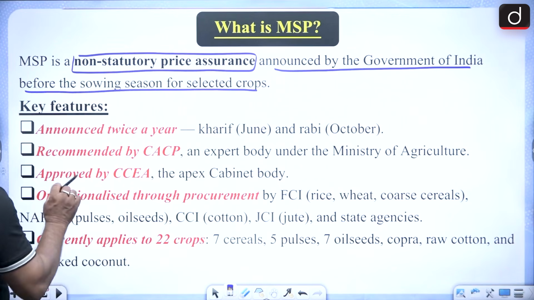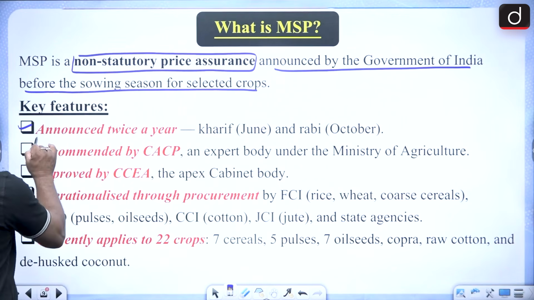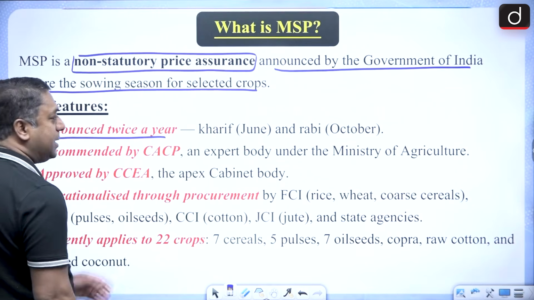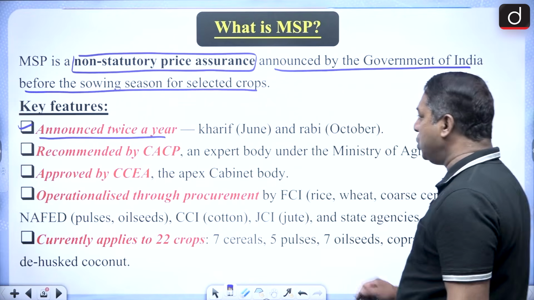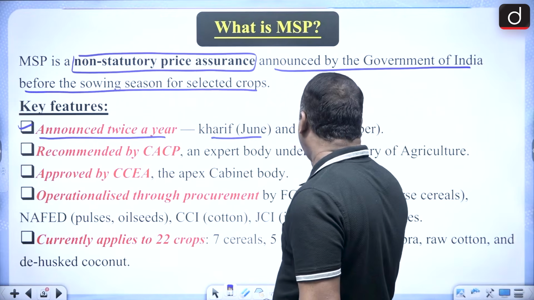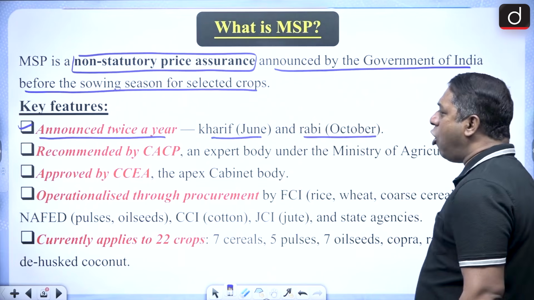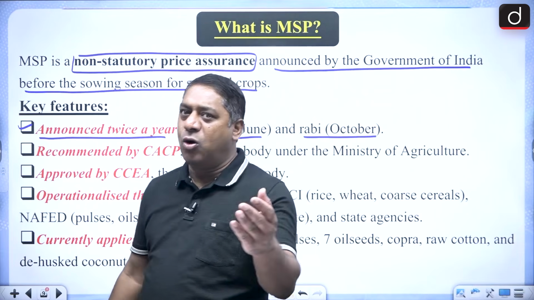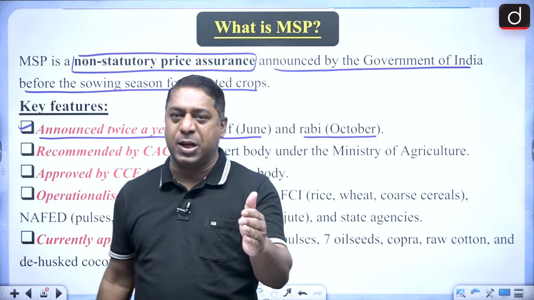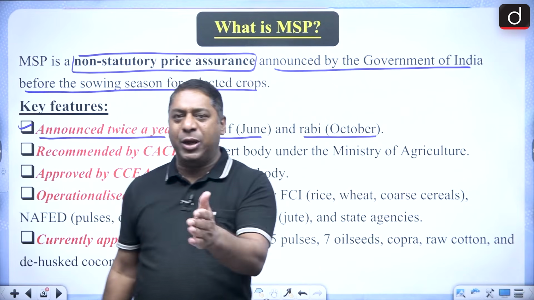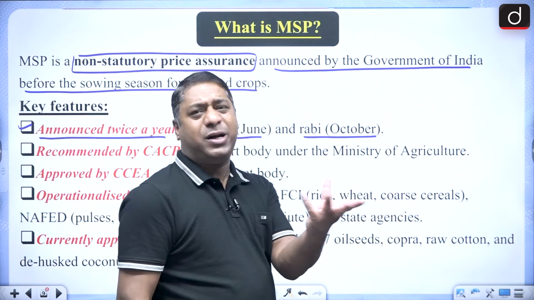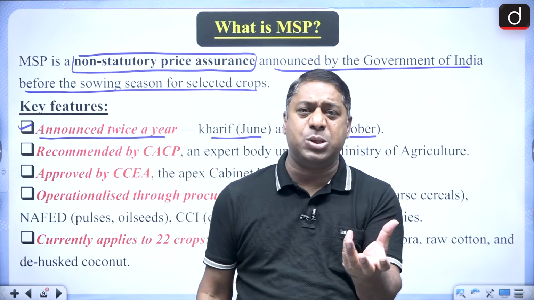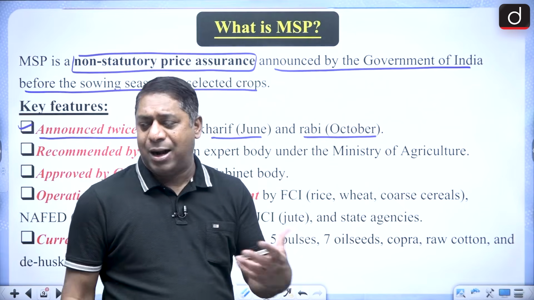Got it? Next, it is announced twice a year. That is, for Kharif crops it is announced in the month of June, and for Rabi crops it is in October. We all know there are two cropping seasons, Kharif and Rabi, and the third one is Zaid. But Zaid is a short summer season crop, like cucumber and all.